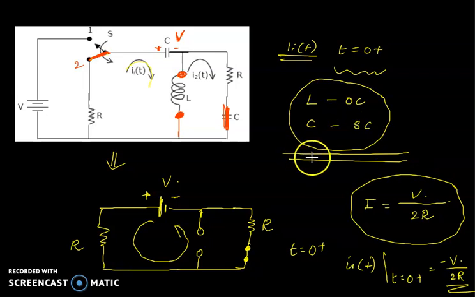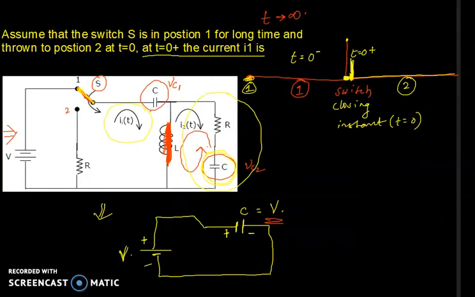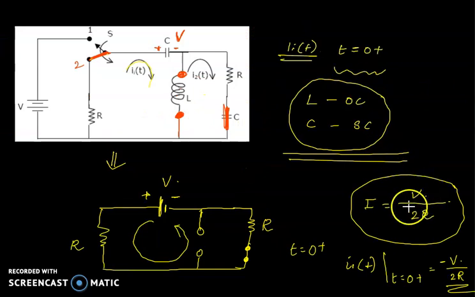This is the final answer. The expression of the current is V by 2R, with a minus because the actual direction of the current flow is opposite to the direction given in the question. Minus just indicates the reference.